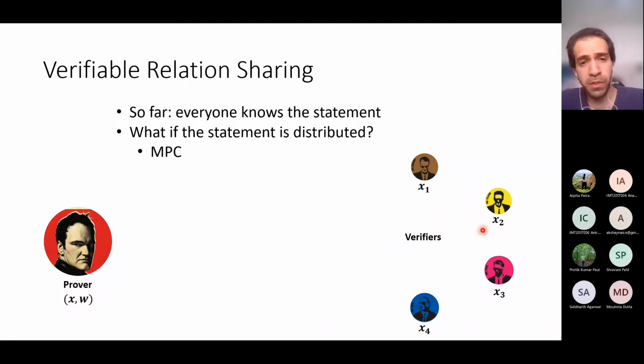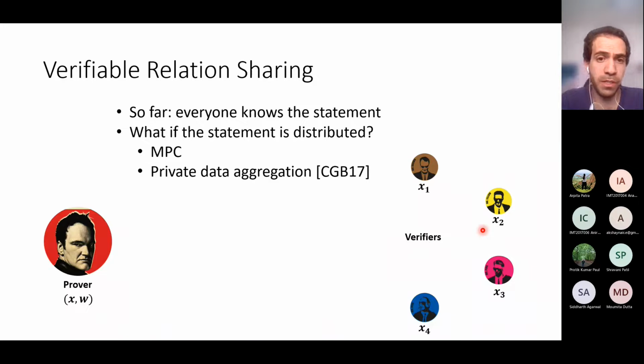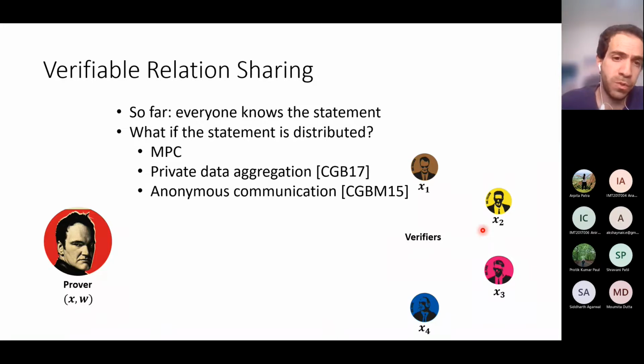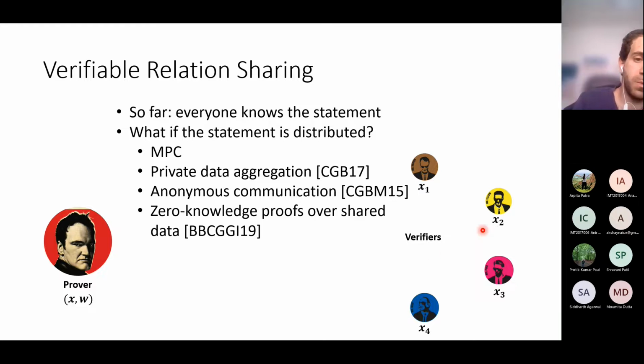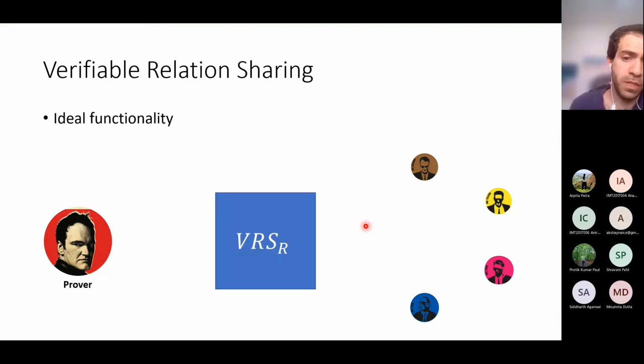And so this is actually a scenario that occurs in many cases in multi-party computation, in private data aggregation, and in anonymous communication. And I do want to mention the work of Bonnet, Boyle, Corrigan-Gibbs, Gilboa, and Ishai that initiated a formal study of zero-knowledge proofs over shared data. Just like before, we formalized the requirements from VRS by using an ideal functionality that is parameterized with a relation R. And now the prover inputs the secret witness and also the shares of the verifiers.